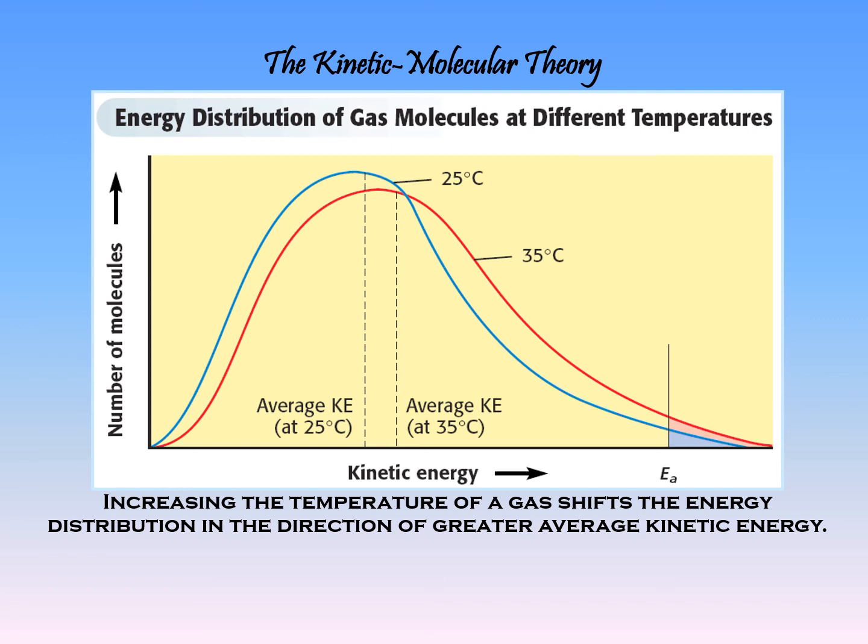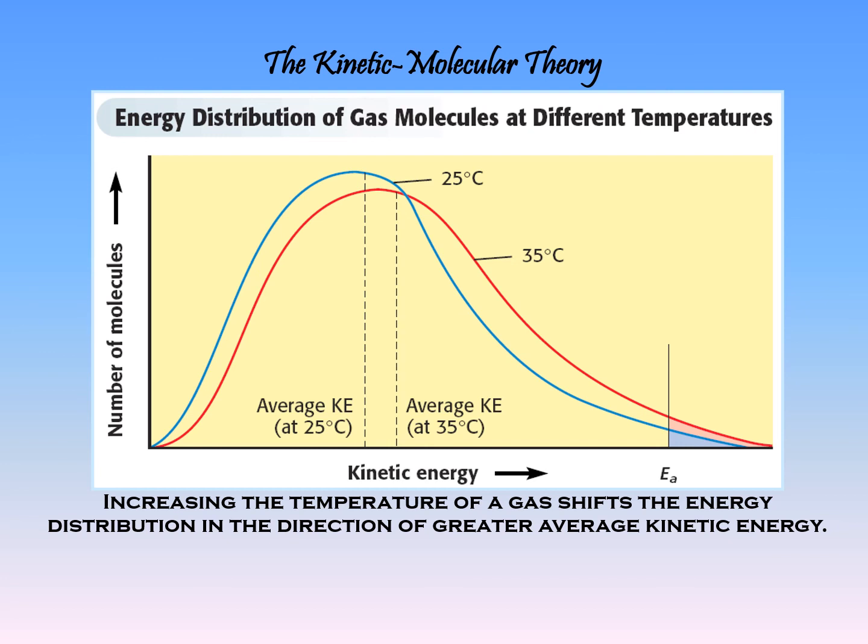On the other hand, you've got some that are basically standing still because they might have been hit in one direction, moving along, and then hit in the exact opposite direction, stalled there for just a moment until their next collision. So in any gas, I just want you to realize there's a distribution of the speeds they're going, which gives a distribution in the kinetic energy. Kinetic energy on the bottom of this graph is the energy of the motion. So the faster they're going, the more kinetic energy they have.